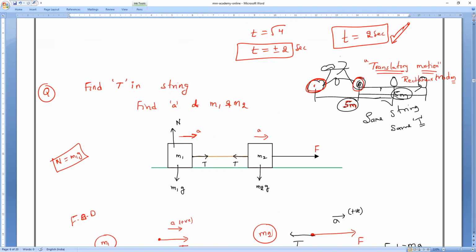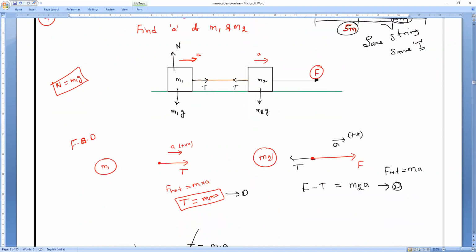Now if the M2 body travels, for example, because of applying the force, both are attached actually. If the M2 body travels 100 meters, then how much distance will M1 also travel? How much displacement, all of you? 100. So please remember that, it is very important: each part of the body travels the same displacement. Clear, everyone? Understand?